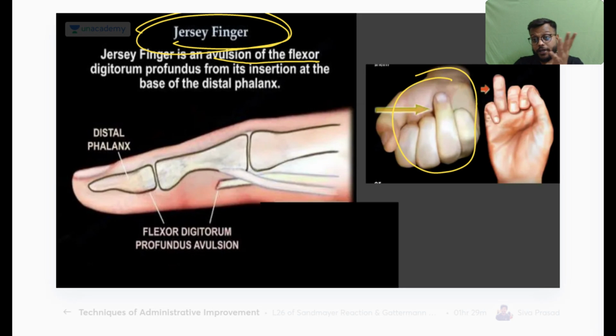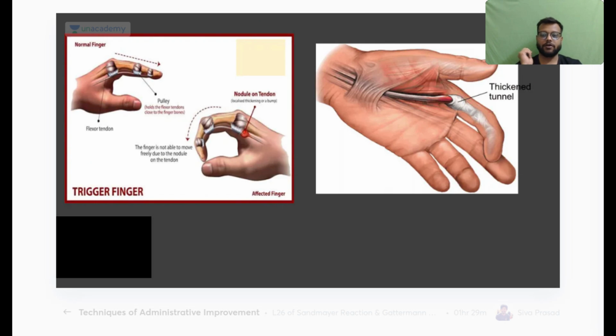Okay, now you will say, sir, the pointing index was also like this. So it is a very easy diagnosis. Clinically, when you see the patient, you will understand that in case of pointing index there will be no tenderness in the fingers, because the injury is not there. Whereas in case of jersey finger there will be injury in this affected finger, so there will be pain and tenderness in this finger. So that's why this will be the jersey finger. Clear? Now we'll come to the trigger finger.